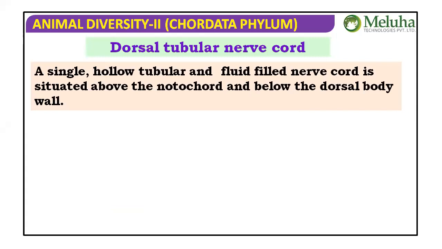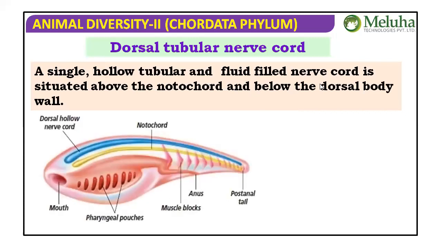So that's it. Let's talk about it. A single hollow, tubular, and fluid-filled nerve cord is situated above the notochord and below the dorsal body wall. Here, the location: above the notochord. See the notochord. The yellow one is the notochord. So that's why we said above the notochord.